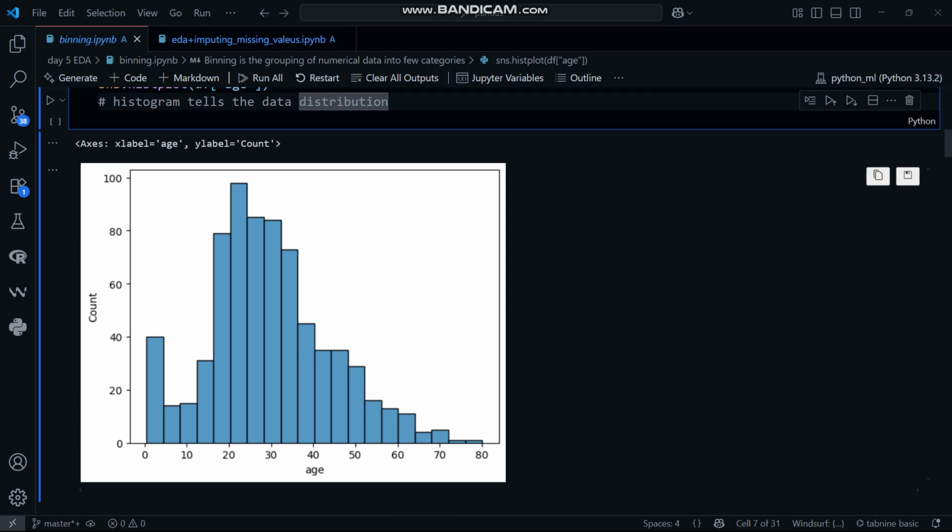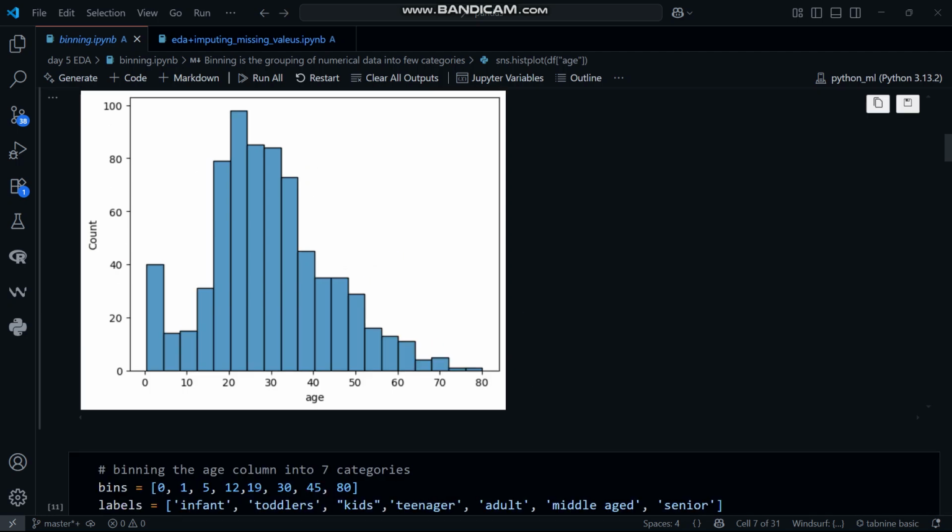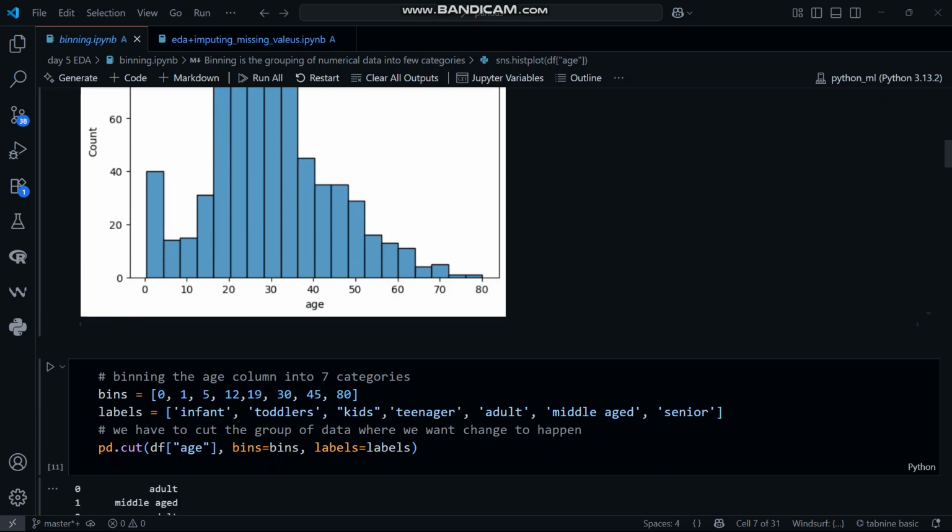The maximum passengers in the Titanic are of age 20 to 40. This is the major conclusion from this histogram. You can write it in another format, or in markdown, whatever you prefer.